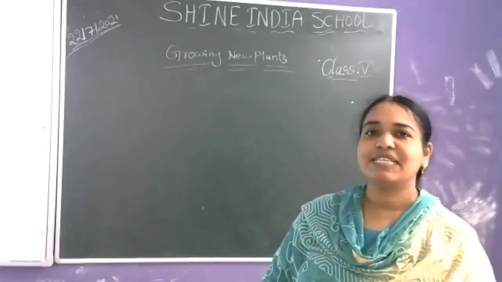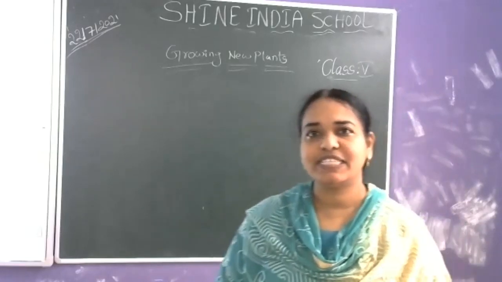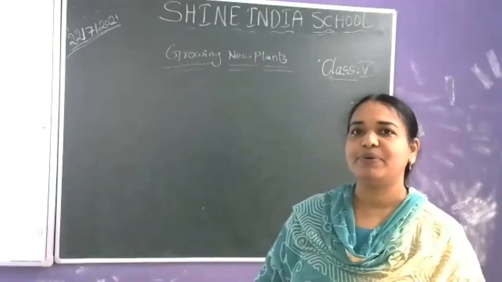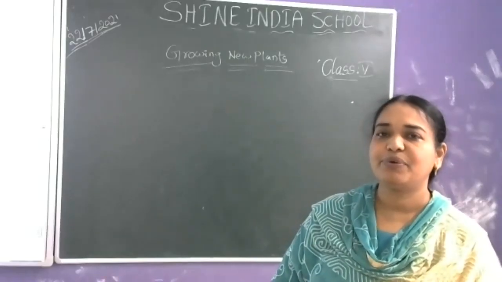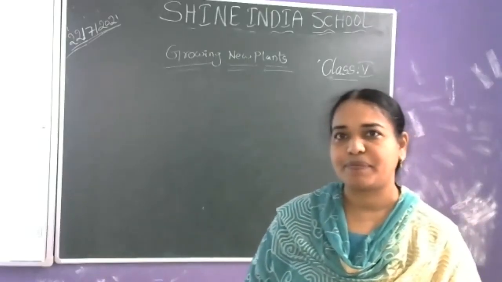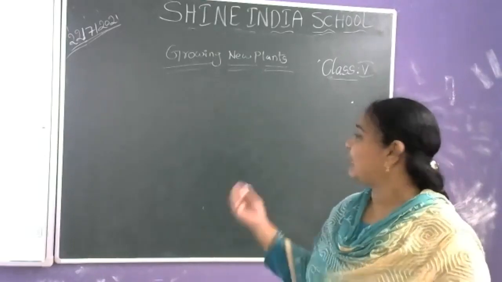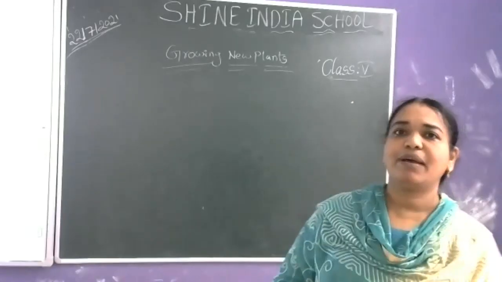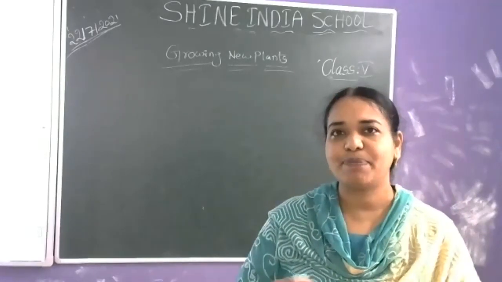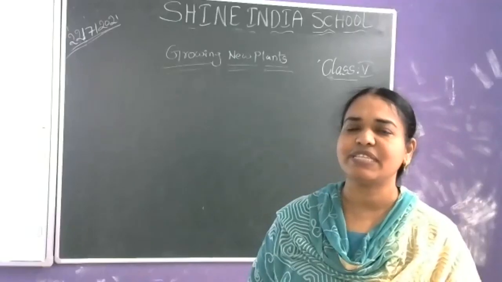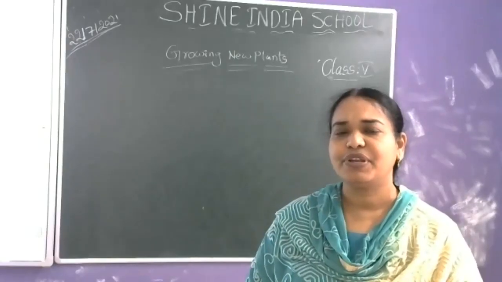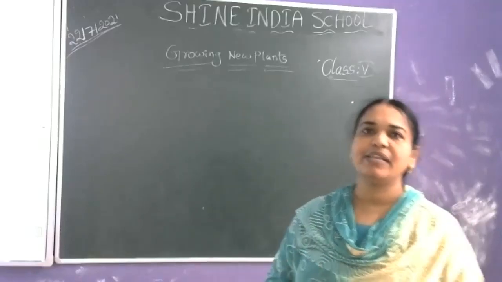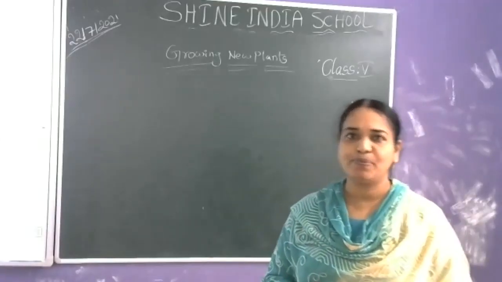In previous class, we completed seed germination. So with that, the first block is completed for you. And today we are going to start the second block. The block name is growing new plants. If you have a doubt, in the first chapter also, germination is nothing but growing of new plants. The seed germinates and the germinated seedling grows into a new plant.